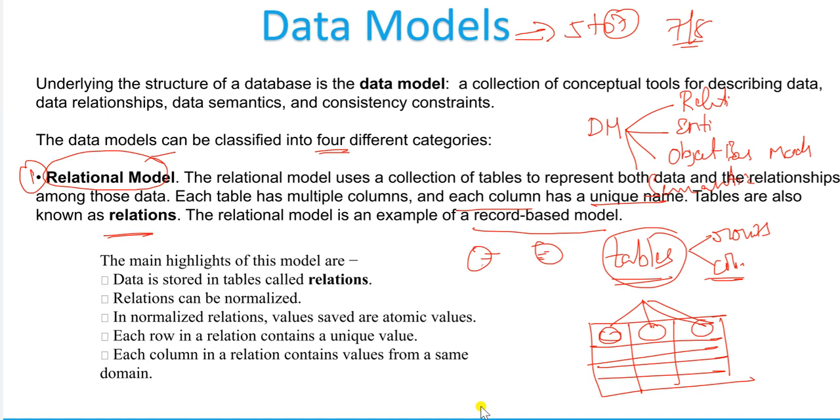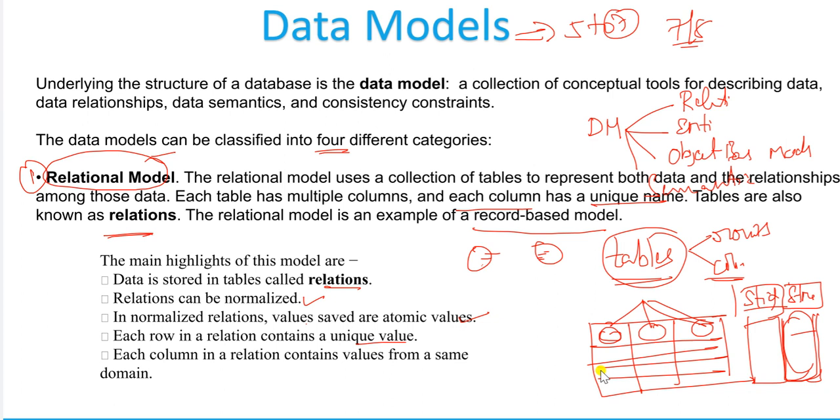Here the data is stored in table format called relations, and relations can be normalized. In normalized relations the values saved are atomic values, each row in a relation contains a unique value, and each column in a relation contains values from the same domain. For example, if student ID is one column, then in that entire column all the values should be student IDs or roll numbers only, and there is another column called student name. In this column we should have only the name of the student; we should not insert phone numbers or roll numbers in this column.